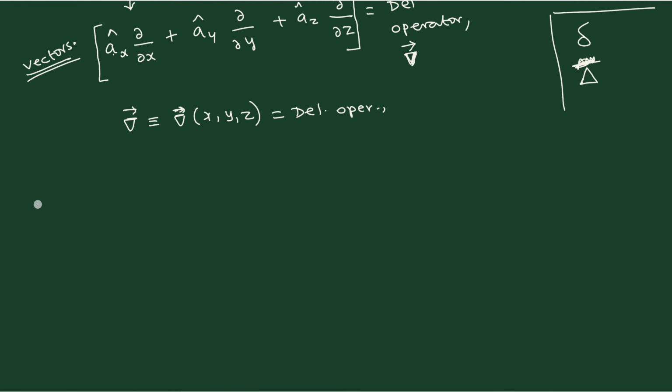Our aim is, suppose I have a vector field A, a vector field B, a scalar field F, and a del operator, the vector calculus operator. If I have all of them with me, then what can I do? That is the question. I have two vector fields A and B, one scalar field and one differentiation operator, the del operator. So what are the possible mathematical operations that I can do? That is the question.